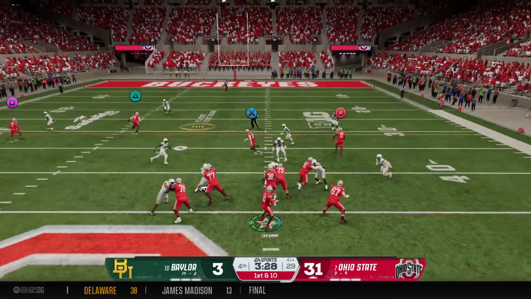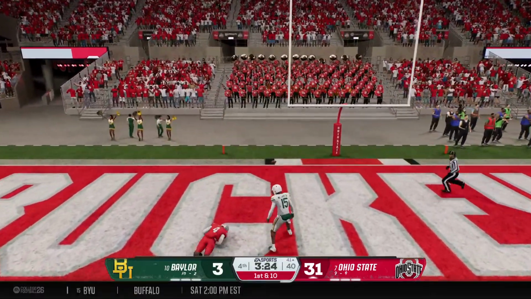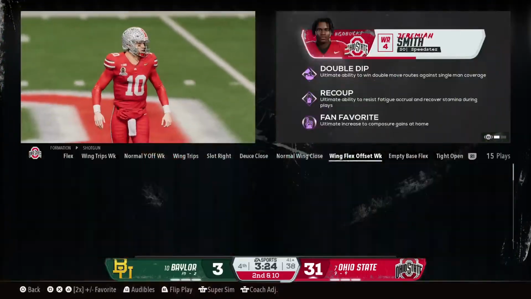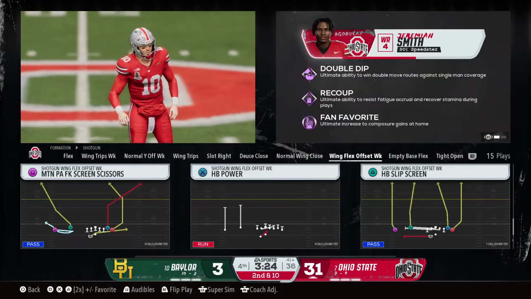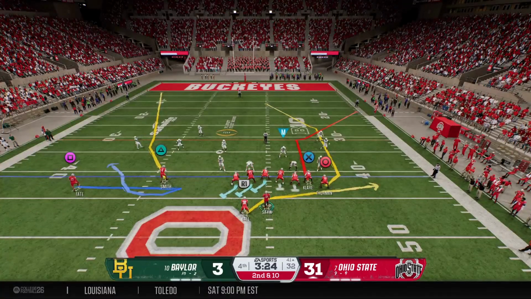Off the play fake, looking to throw. Taking a shot deep toward the end zone. Oh, and it's incomplete. He flat out dropped what would have been a touchdown. 2nd down coming up now. That play makes it 2nd and 10.